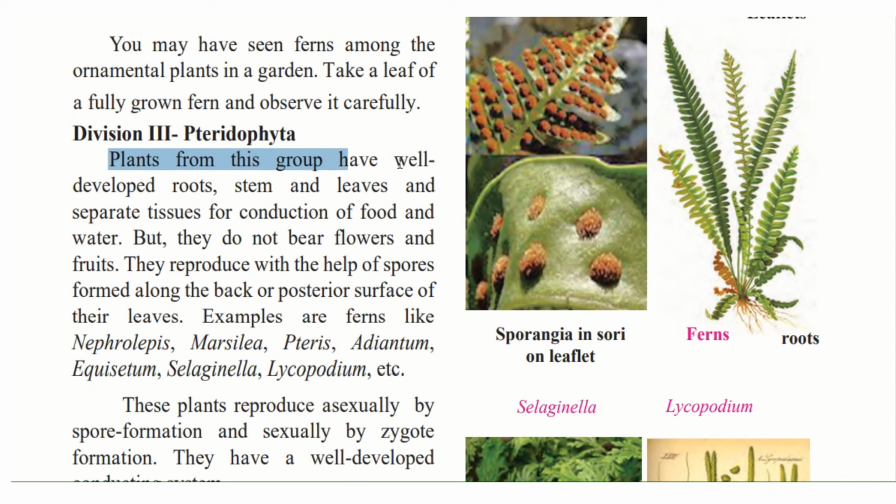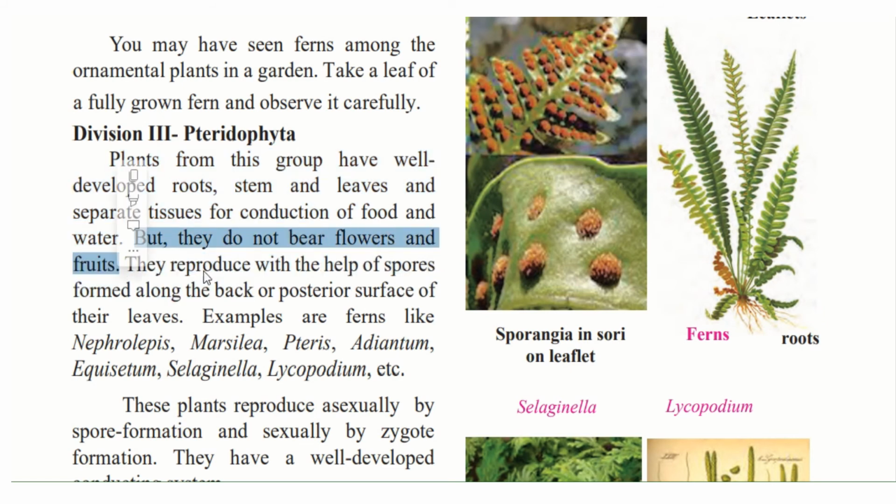Plants from this group have well developed roots, stems, and leaves and separate tissues for conduction of food and water. That is, they have conducting tissues that transport the water and various materials to the various parts of the plant, but they do not bear flowers and fruits.